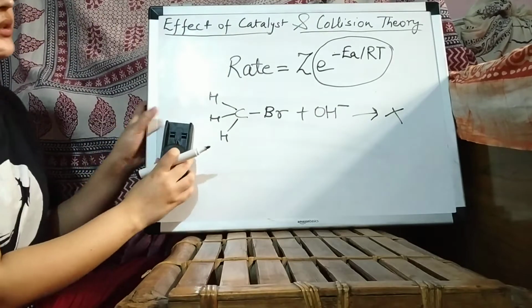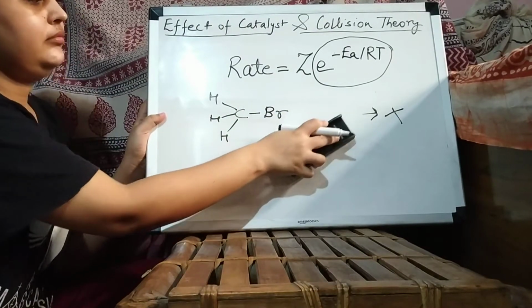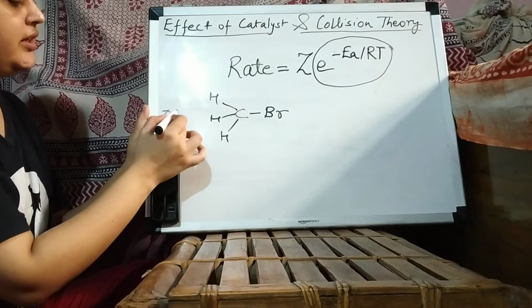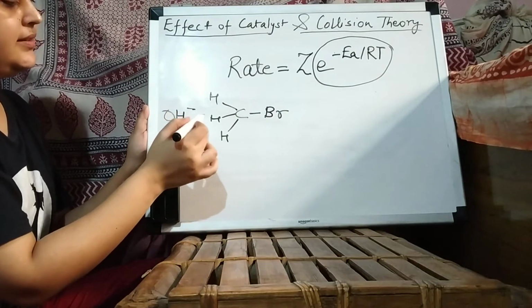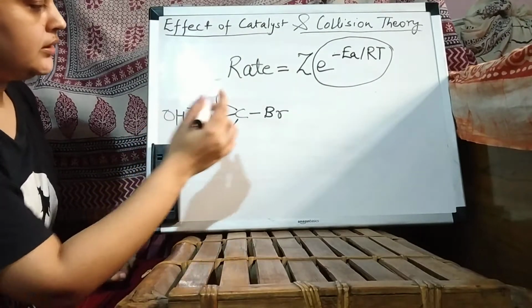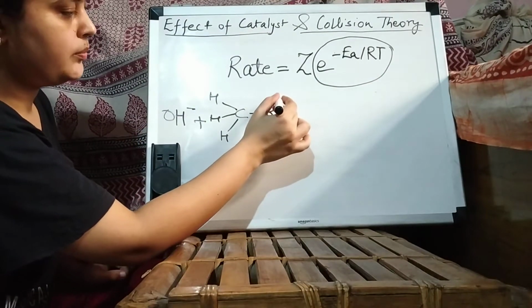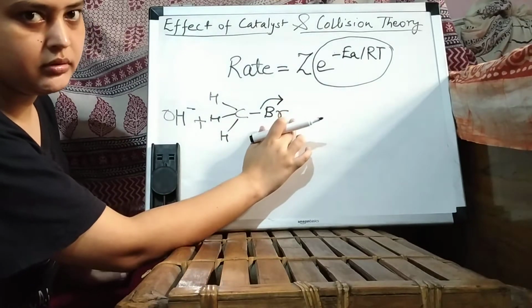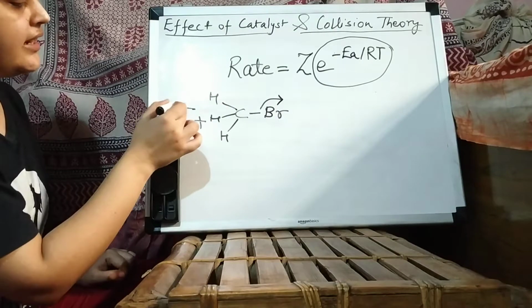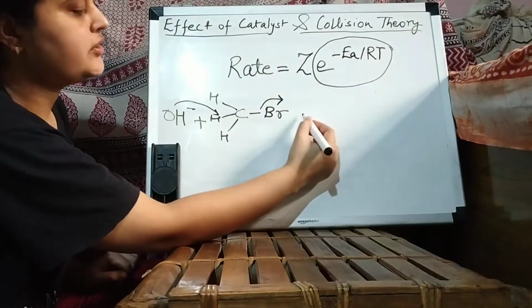Okay, but if you are adding the OH negative from this side, then the reaction will happen, because the bromide ion will be removed from here, and OH negative ion will attack from this side, and the reaction will happen.